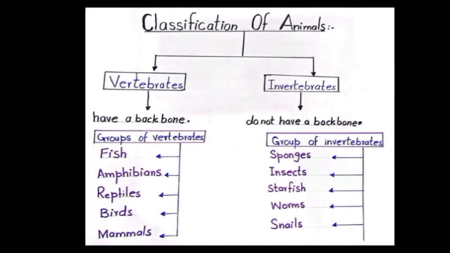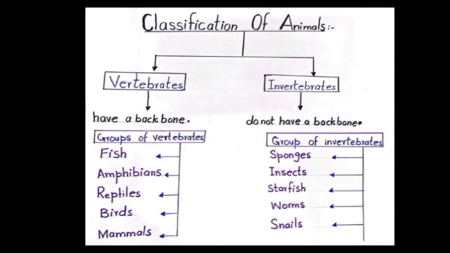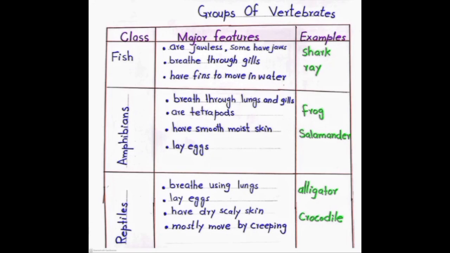Here you will see the next division of vertebrates and invertebrates. Vertebrates are the animals that have backbone and they are divided into 5 main groups: fish, amphibians, reptiles, birds and mammals. And invertebrates are the animals that don't have a backbone. They are also further divided into sponges, insects, starfish, worms and snail. In this video we will only discuss the group of vertebrates.